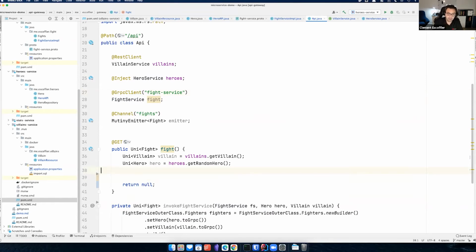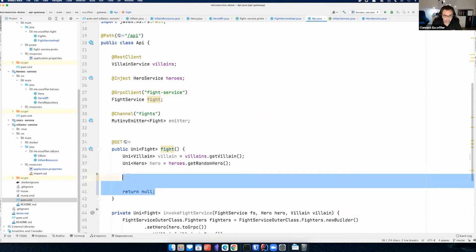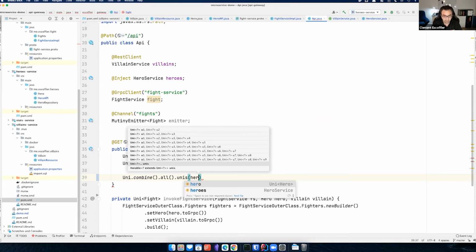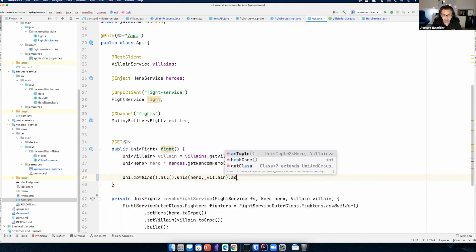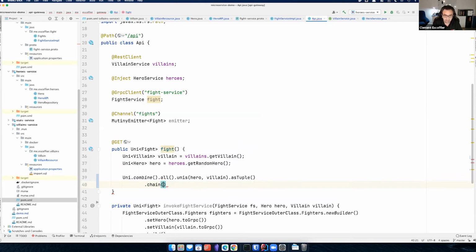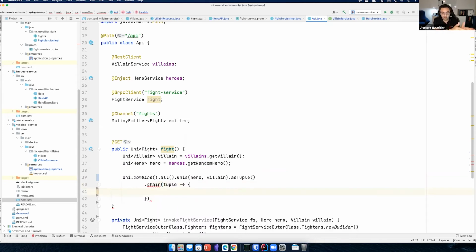So here in my fight method, I call my villains and heroes. So I got a Uni of villains, a Uni of hero, and when both are done, because I can call them concurrently, I can combine them. So this is hero, this is villain. Collect all the results in a tuple, and then call the fight service. So to do this, I combine hero, villain, when both operations completed, collect them into a tuple, and then chain the fight operation, because that's what we want.